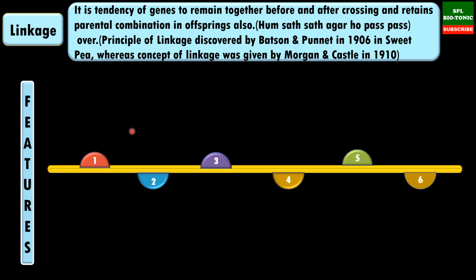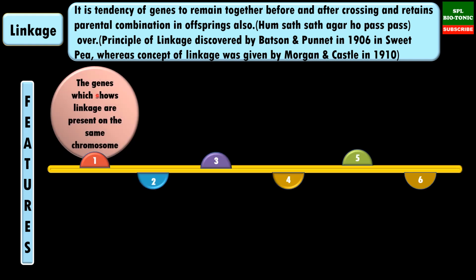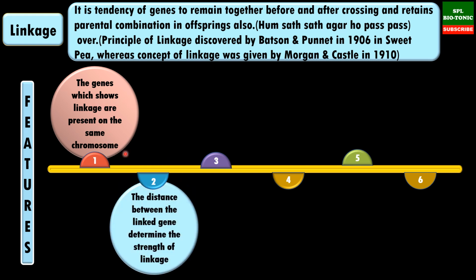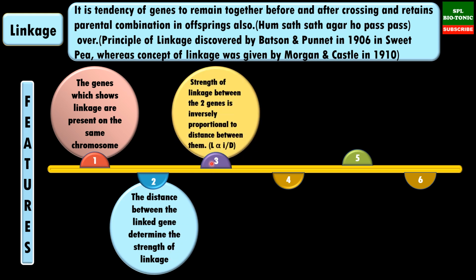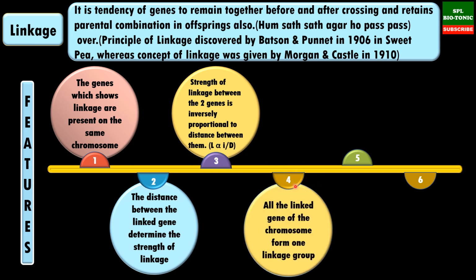Now what are the features of this linkage? The genes which show linkage are present on the same chromosome. The distance between the linked genes determines the strength of linkage. Then what is the relation between the distance and linkage? The more the distance, the less the linkage, and vice versa. Then all linked genes of the chromosome form one linkage group.